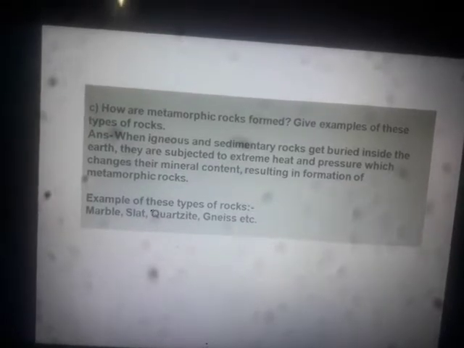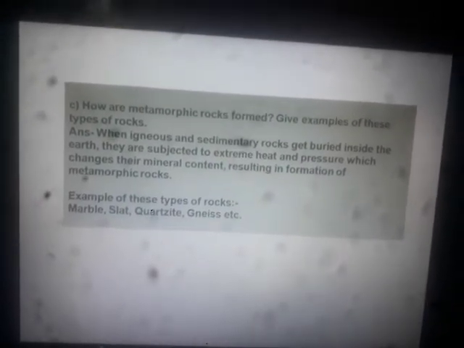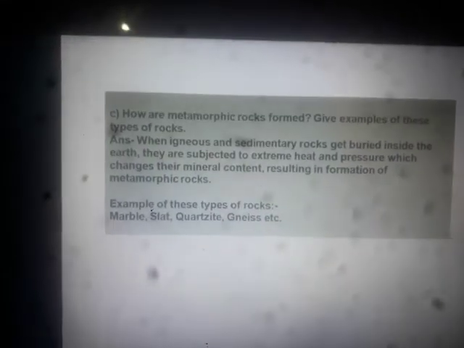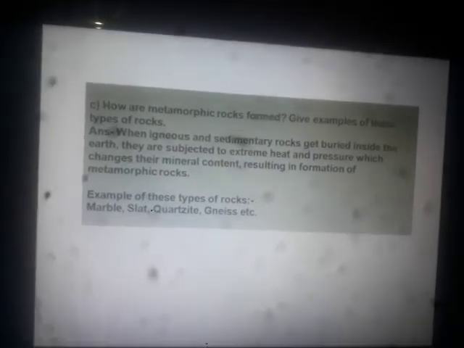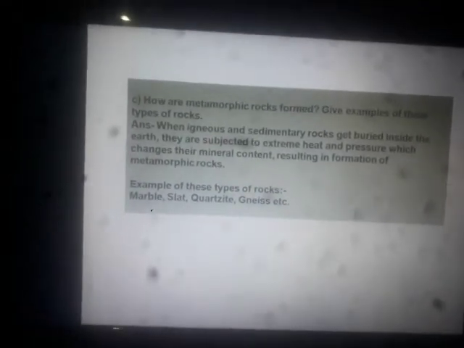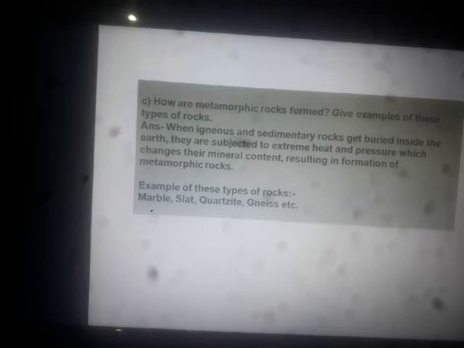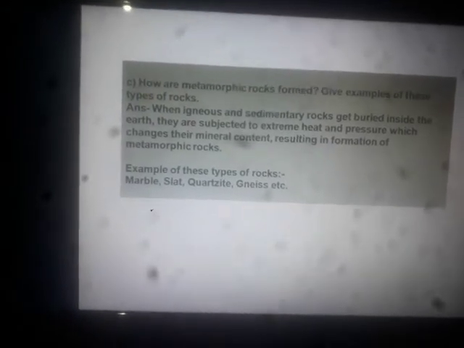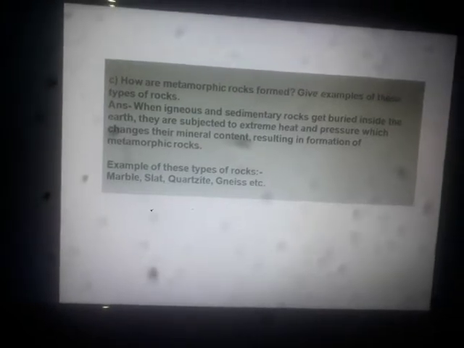Moving on to another question. How are metamorphic rocks formed? This is also an important question. And you have to give examples of these types of rocks. So very simple, metamorphic rocks, you might have remembered, I have already told.